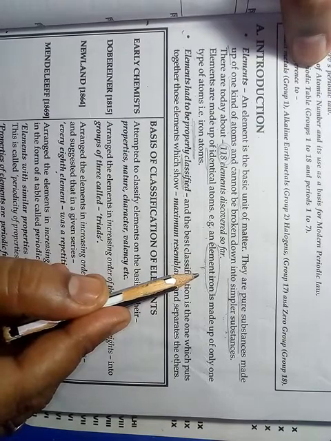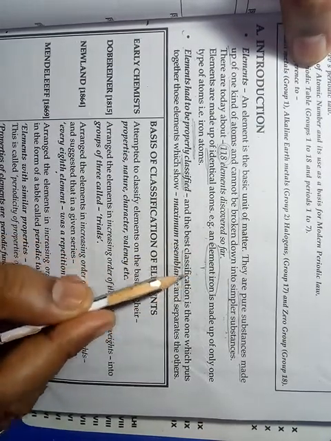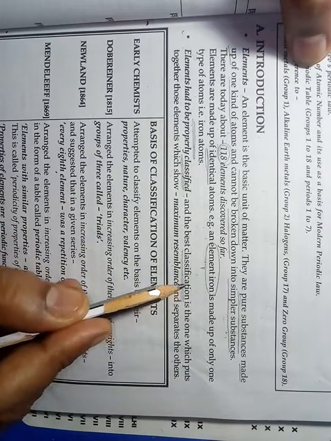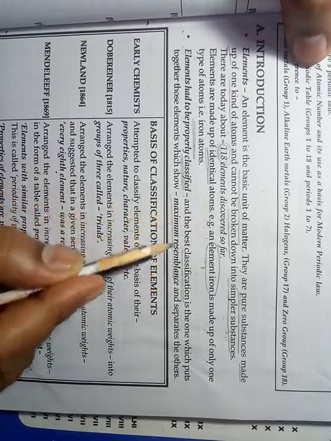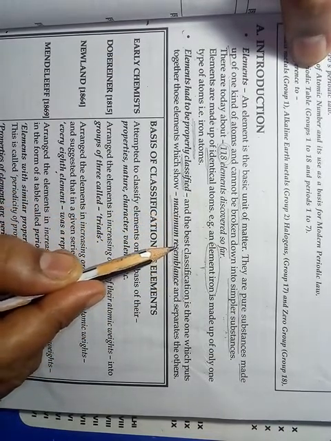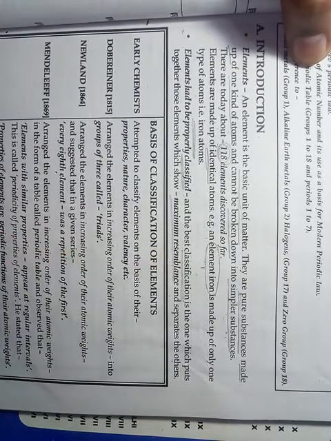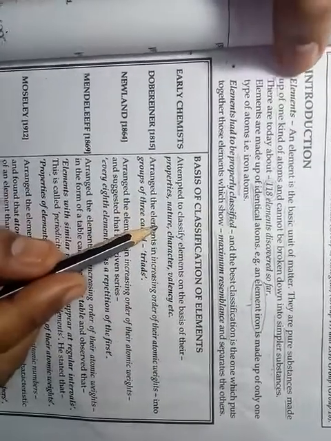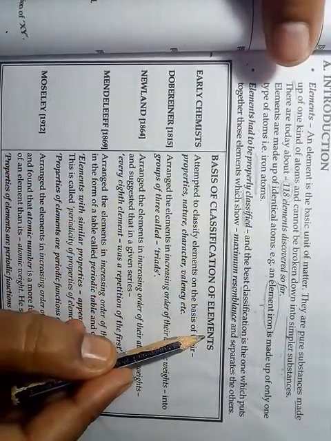The best classification will be the one in which there is maximum resemblance among the elements of a particular group. Then, the basis of classification of elements.